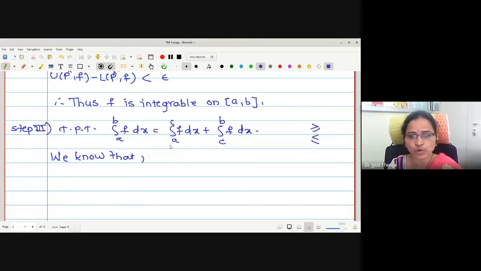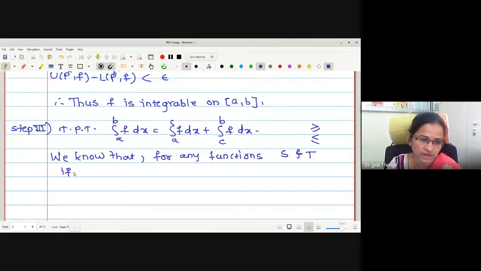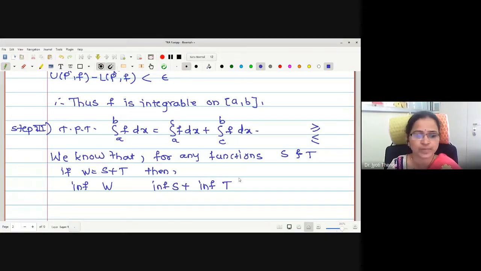Suppose for any functions S and T, if I write W is equal to S plus T, then what is the relation between infimum of W and infimum of S plus infimum of T? Can anyone tell me a relation? What would be a relation here?